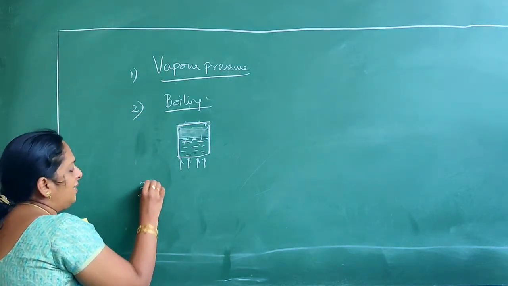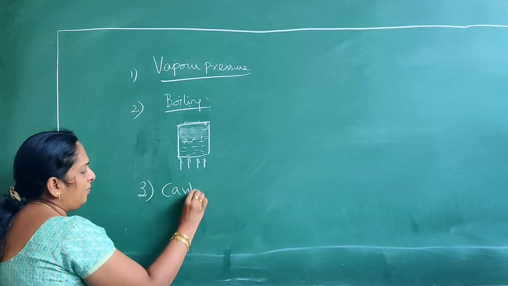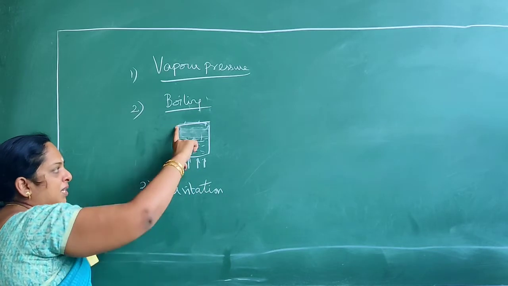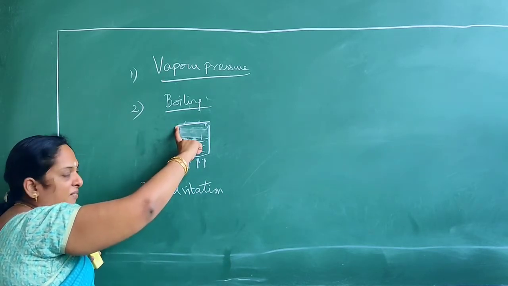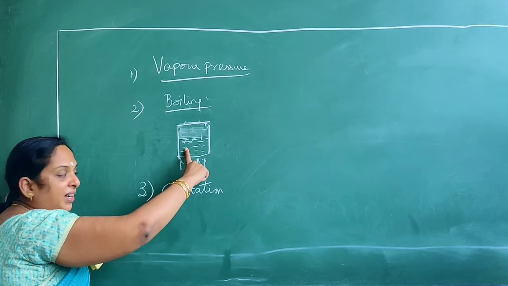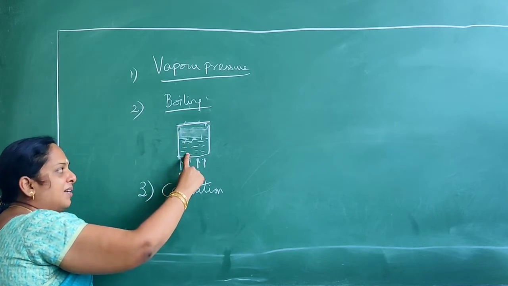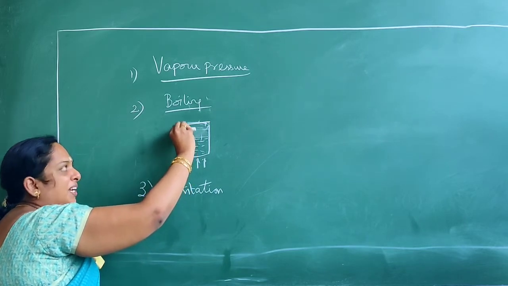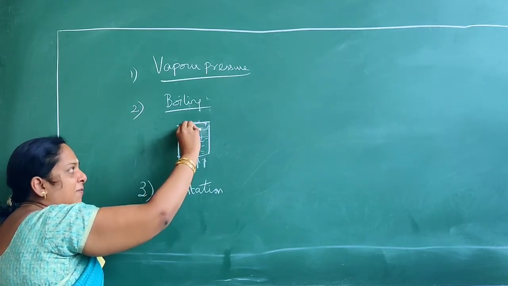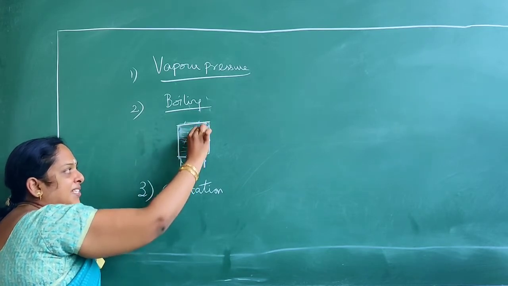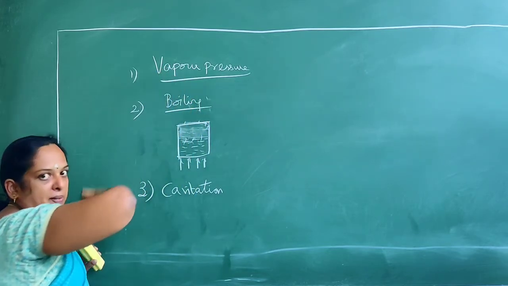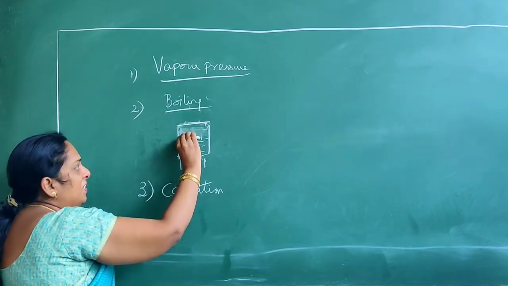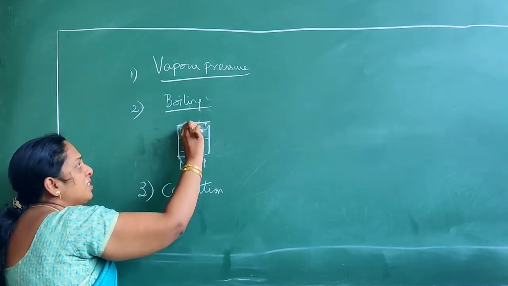And the third property is cavitation. The same concept we are using here. We are closing the tank, that is, a confined vessel, and we are heating the liquid. As I said, the molecules will try to escape, but there is no provision, so they will occupy this vacuum space and exert a pressure on this liquid, that is vapor pressure. But one more action will take place. This vapor pressure will exert some pressure on this also.